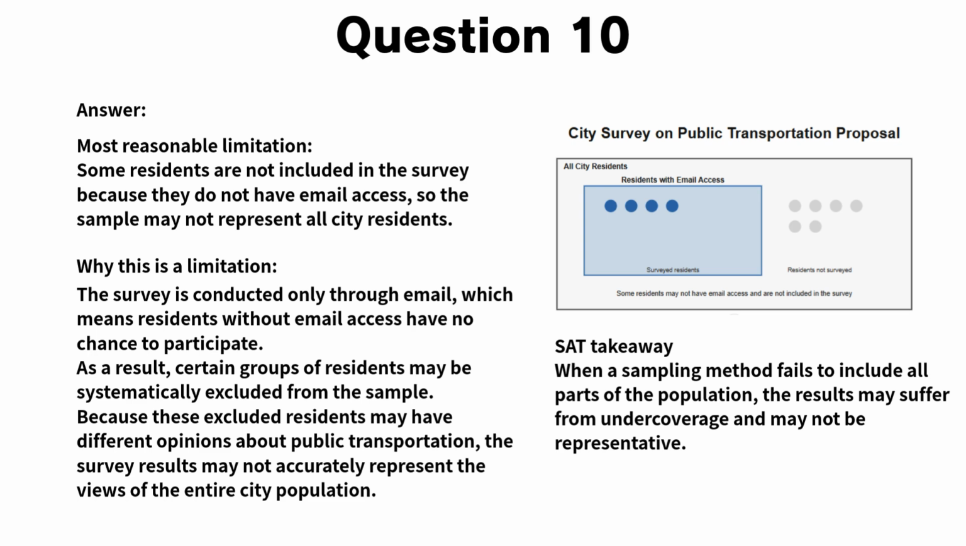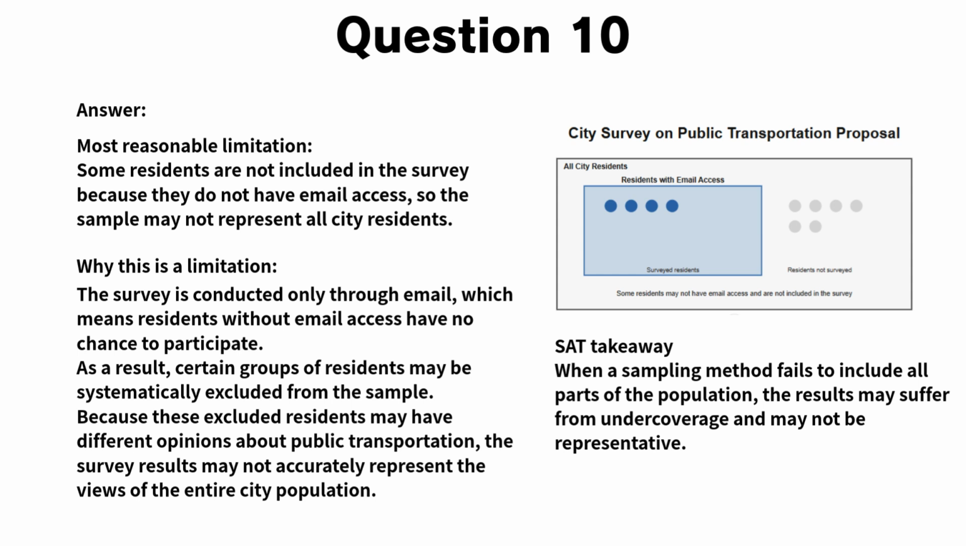Now, let's go through the explanation for question 10. The city wants to measure support for a proposed change to public transportation among all residents. However, the survey is conducted only by sending an online questionnaire to email addresses. This creates a potential limitation because not all residents have email access. As a result, some individuals are excluded from the survey entirely and have no opportunity to respond.